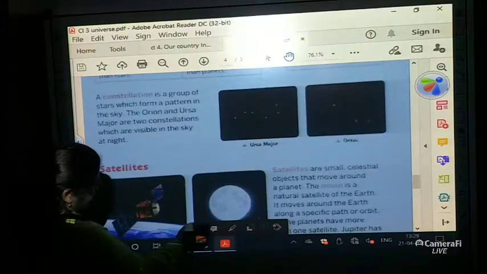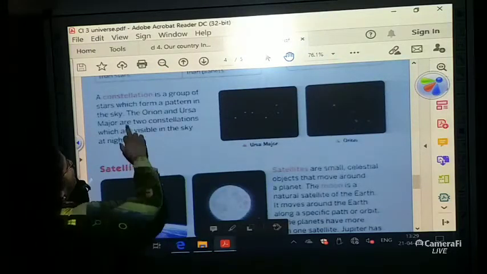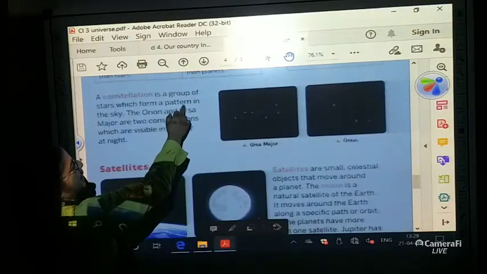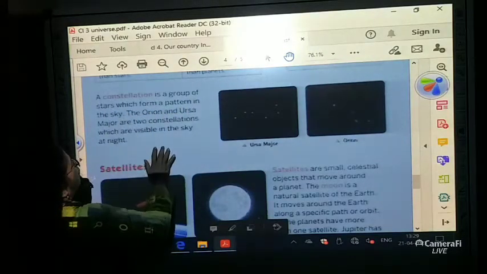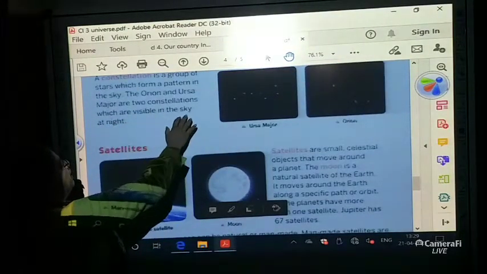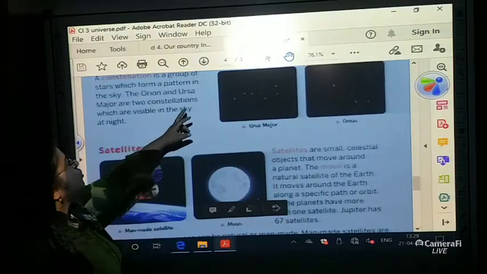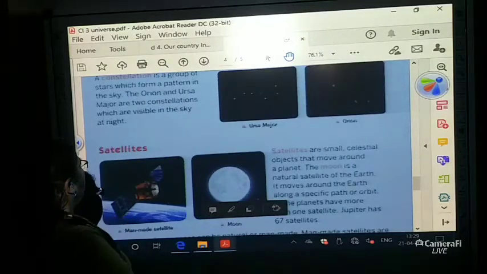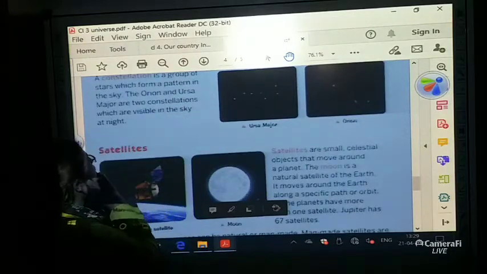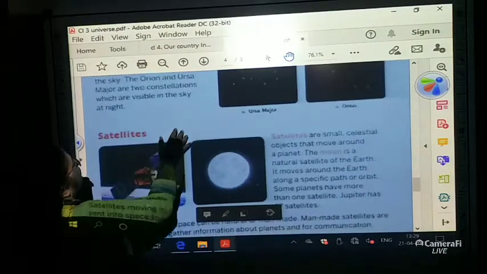Now you can underline, children. A constellation is a group of stars which form a pattern in the sky. The Orion and the Ursa Major are two constellations which are visible in the night sky. Ursa Major is also known as the Great Bear. These are the two constellations. There are more constellations. I will tell you the names of the constellations later on.